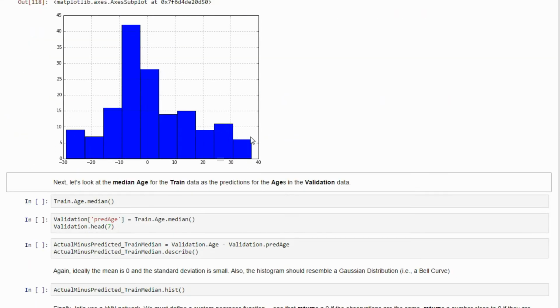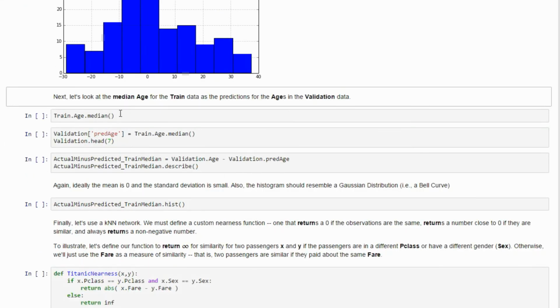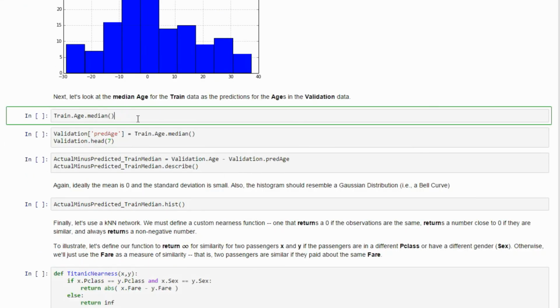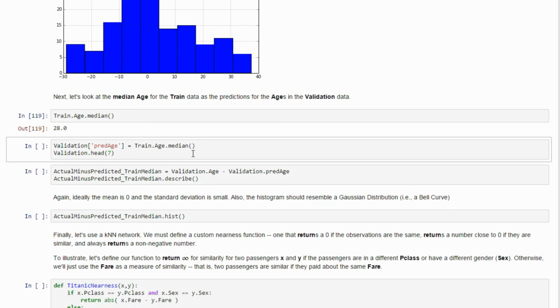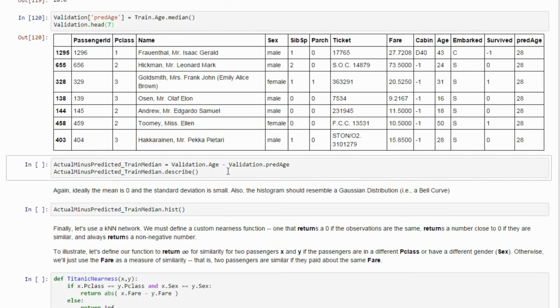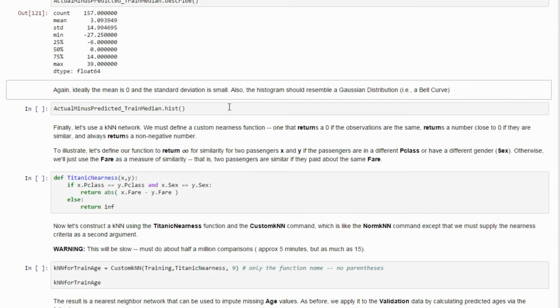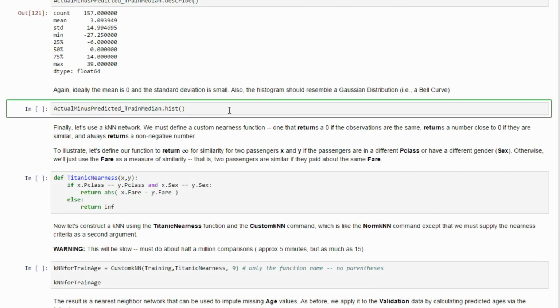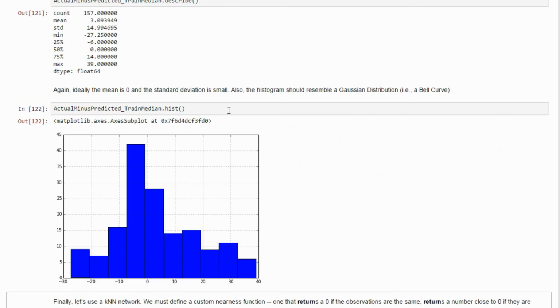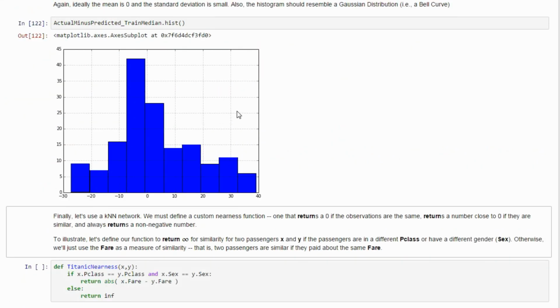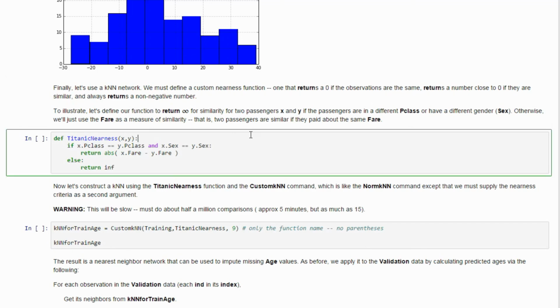In other words, we're missing the actual ages by a bunch, and the median doesn't do much better. So if we look at the spread by replacing all the missing values by the median, once again we get a huge spread of -30 years to 40 years.